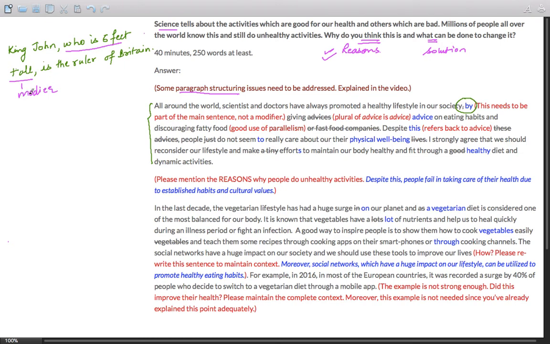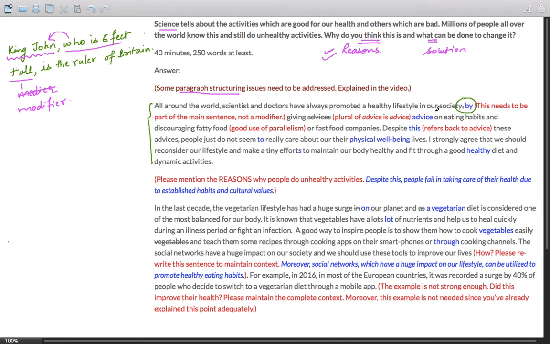Yeah, this is a modifier, and it modifies King John. So, a modifier is basically a portion, a clause, that is not part of the main sentence, is usually put between two commas, and it gives information about a subject, about a noun.